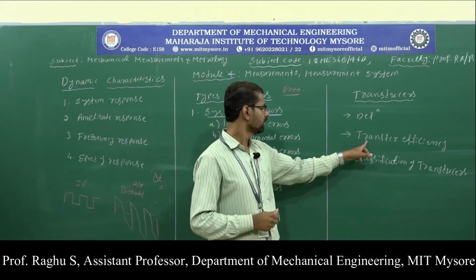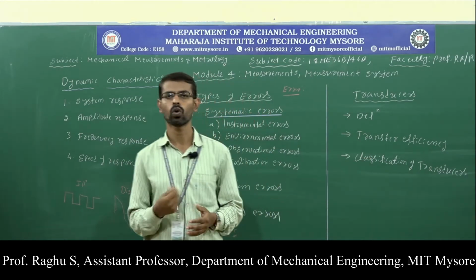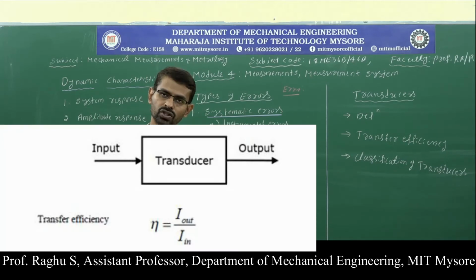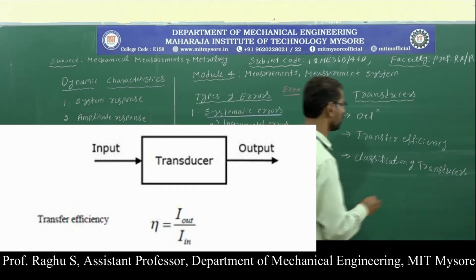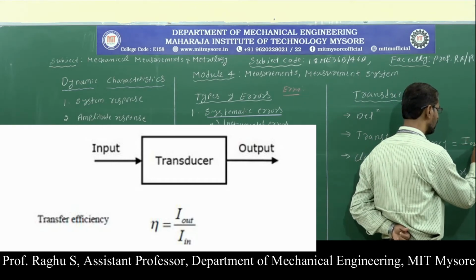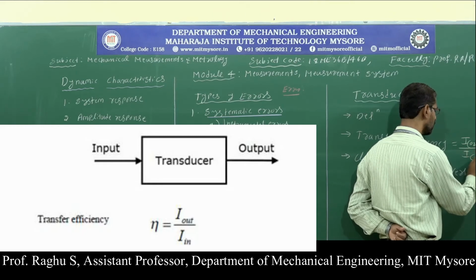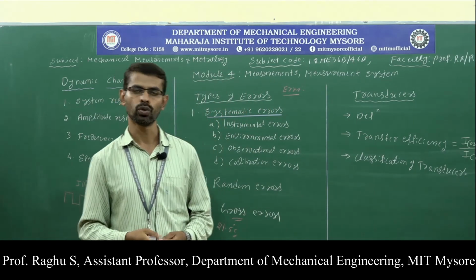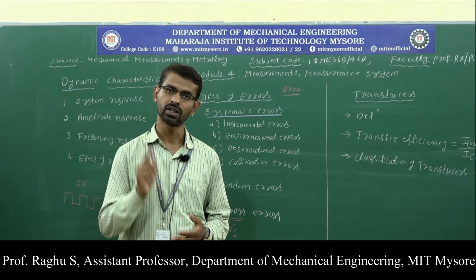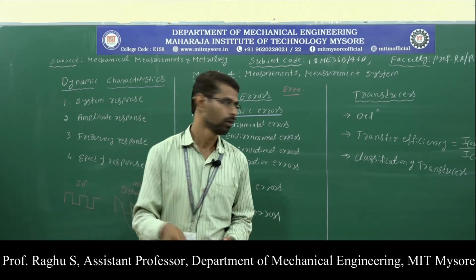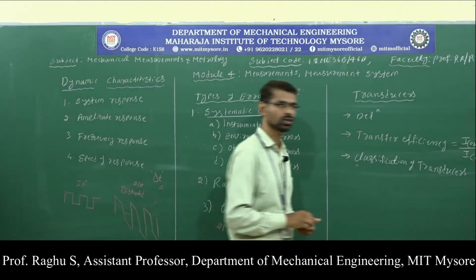Now let us discuss the definition of transfer efficiency. What do you mean by transfer efficiency? Transfer efficiency is defined as the ratio of information delivered by the transducer to the information received by the transducer. Transfer efficiency cannot be greater than unity. A transducer must be designed with high transfer efficiency. Next we'll discuss the classification of transducers.